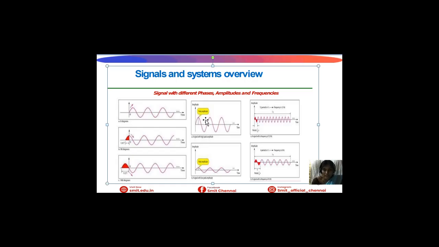First one is a higher amplitude signal, and here is the lower amplitude signal. Here this is the high frequency signal, and this one is a low frequency signal. This is the representation of signals with different phases, amplitudes and frequencies.